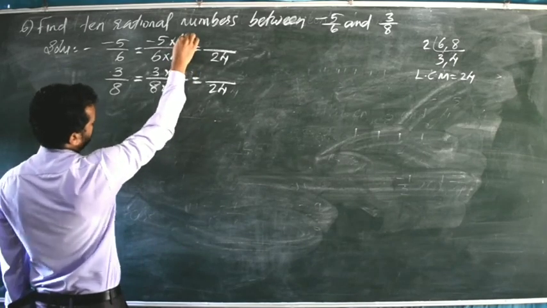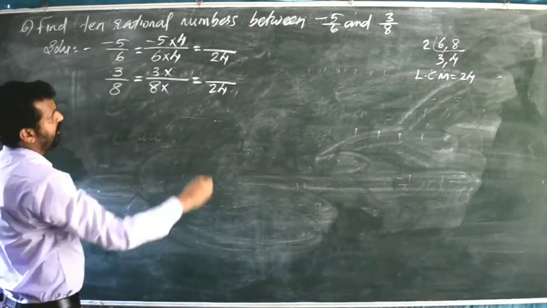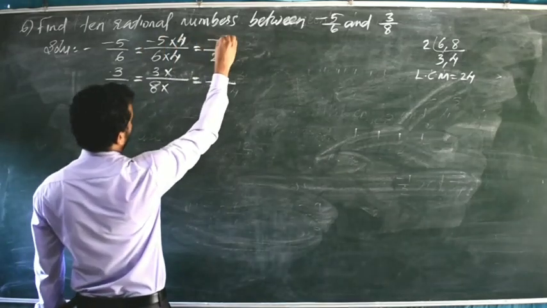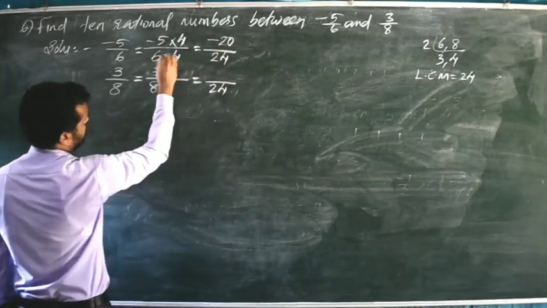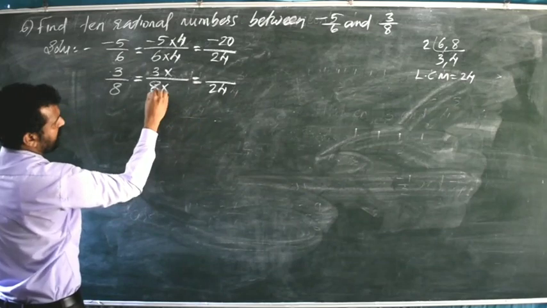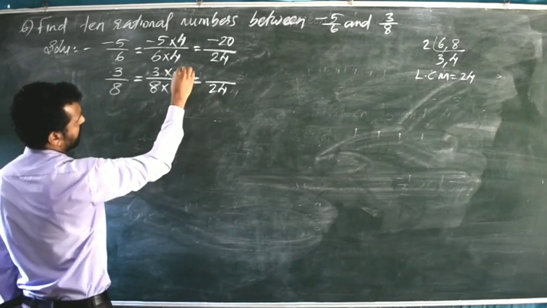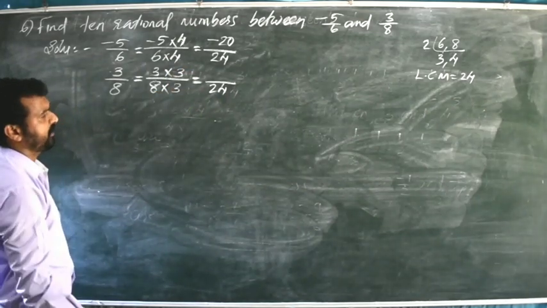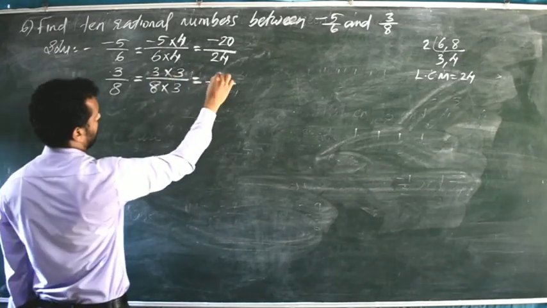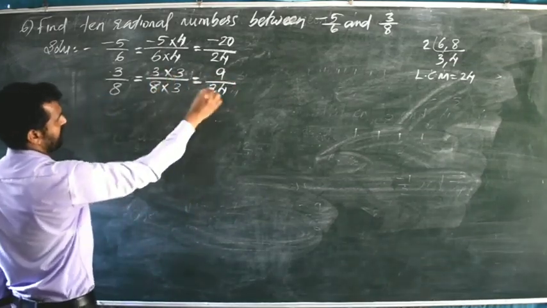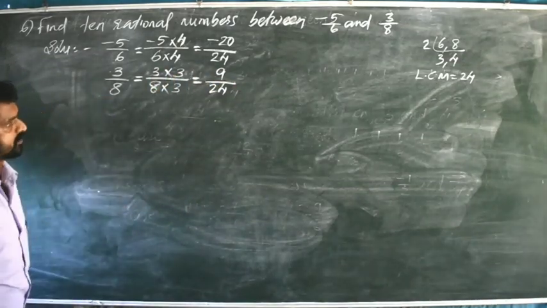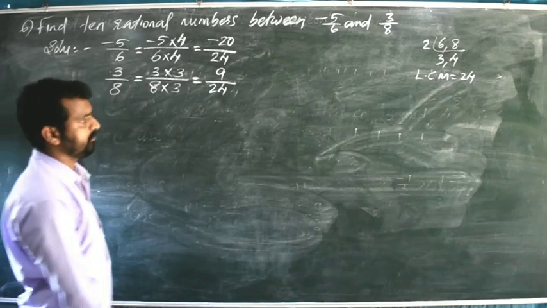So the numerator also we will multiply by 4. Minus 5 into 4, minus 20. 6 4s are 24. 8 3s are 24. So the numerator also here you have to multiply 3. 3 3s are 9 divided by 8 3s are 24. Minus 20 by 24 and 9 by 24.